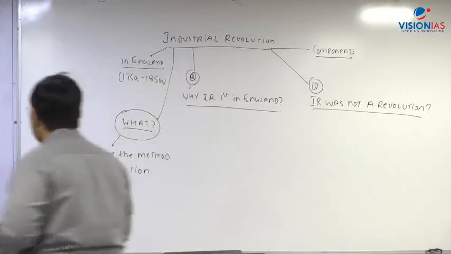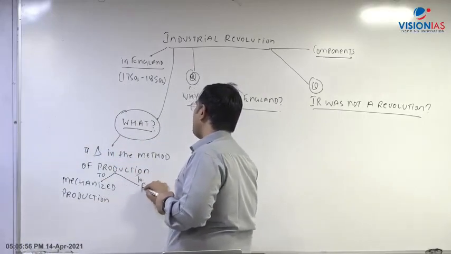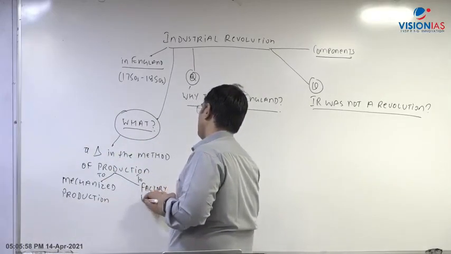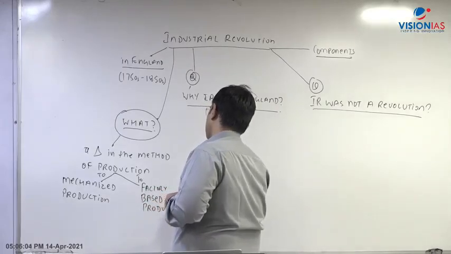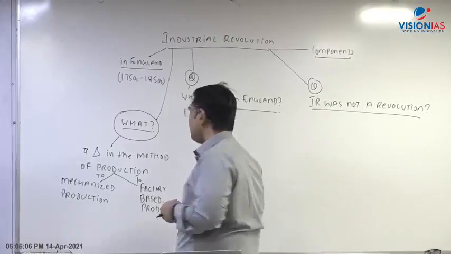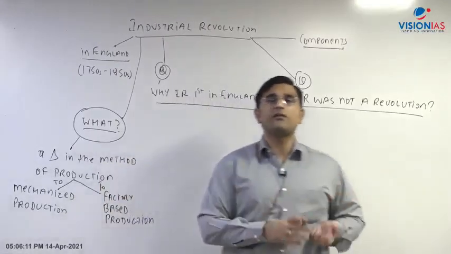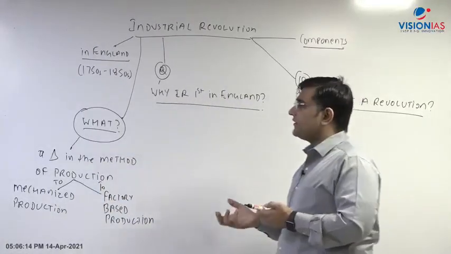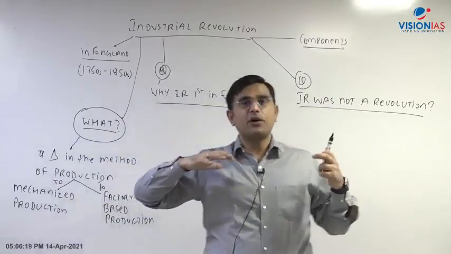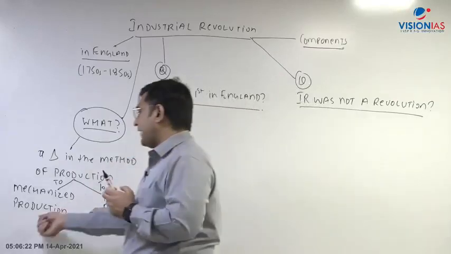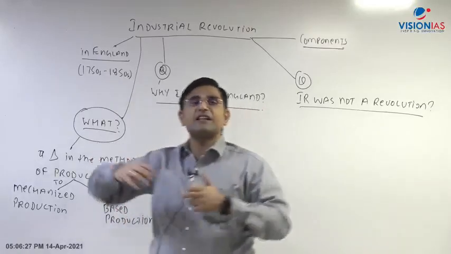So therefore, what is the second component of this production? It is now you are moving towards factory based production. राइट. And what do you mean by factory based production? जैसे आप फैक्ट्रीज आज के टाइम पे जानते हैं, पहले उस तरीके से फैक्ट्रीज नहीं होती थी. The way you know factories today, factories were not there earlier. Earlier it used to be a very decentralized kind of a production where people would be producing goods with the help of hand tools and not machines, and not at a central location like a factory, but in a very decentralized kind of a manner, right?